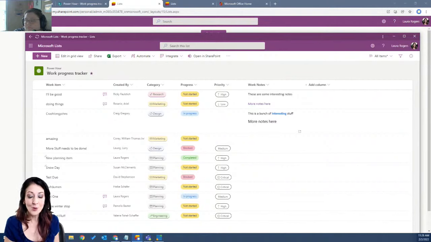But this is cool. One of the cool things about being able to work in lists on my phone is list item attachments, and they pointed this out in one of their big demos. You're in a list item and you click to add an attachment, and not only will it access your camera on your phone, but it will let you quickly scan in a document.